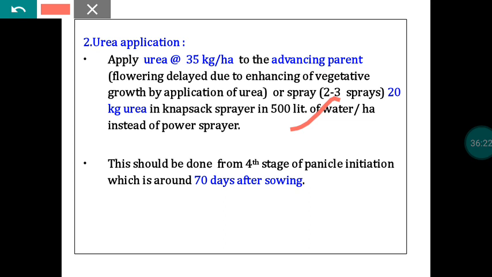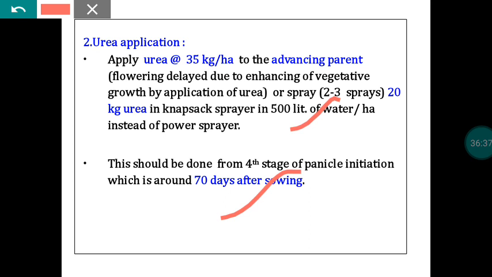This should be done 70 days after sowing. That is the 4th stage of the panicle initiation. So here we have to carefully monitor the primordial initiation. Primordial initiation means the transformation from the vegetative to the flowering stage.